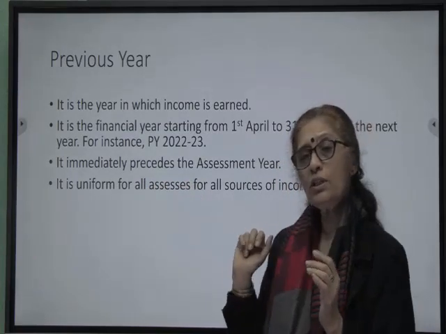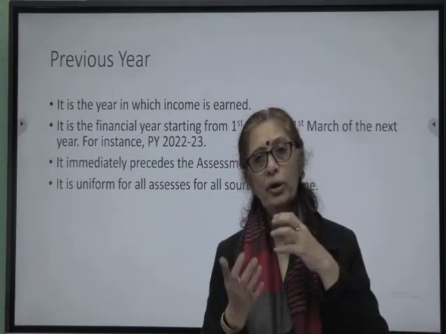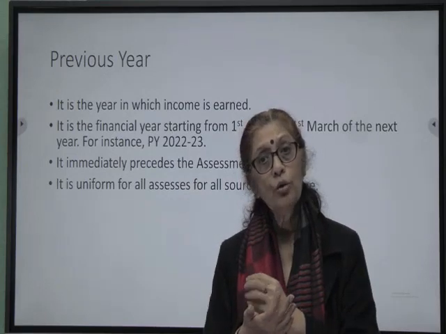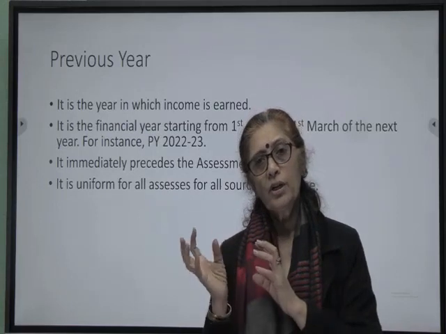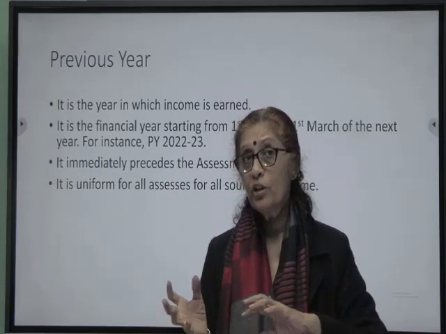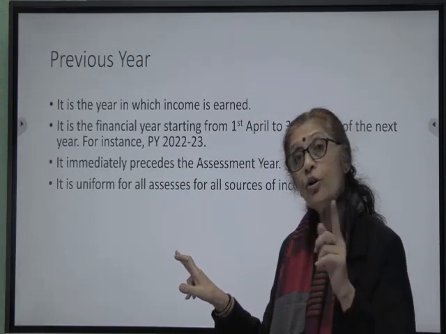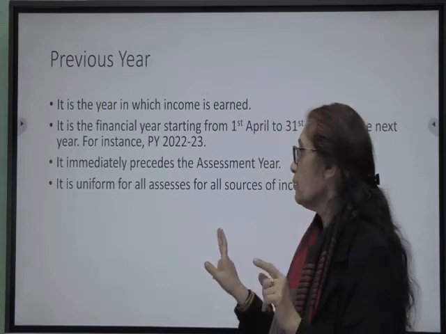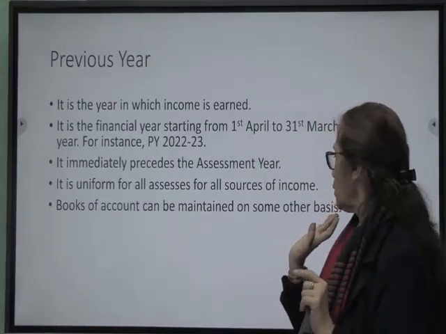Previous year is uniform for all assessees for all sources of income. Let's say I'm earning income from two different sources. One where I'm maintaining my books from April to March, and the other where I'm maintaining my books from January to December. The books that I'm maintaining from January to December have to be converted into April to March, because I cannot have two different previous years for two different sources of income. So it is uniform for all assessees, for all sources of income, and that is always the financial year, April to March. As I said, books of accounts can be maintained on some other basis also.